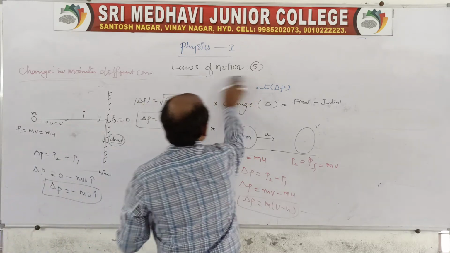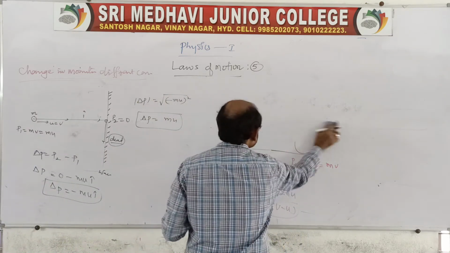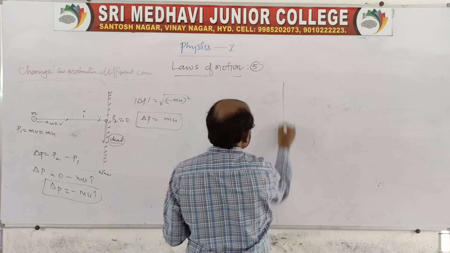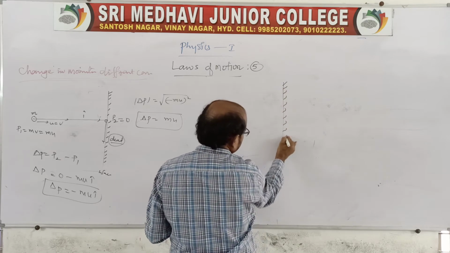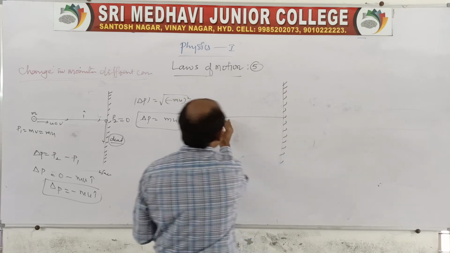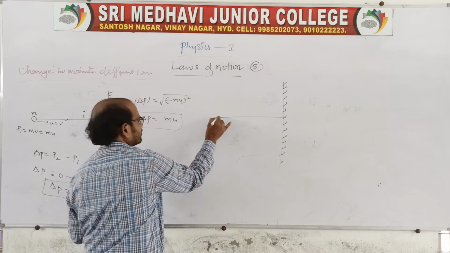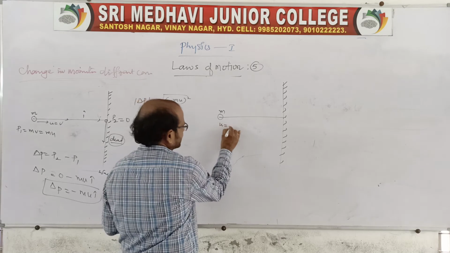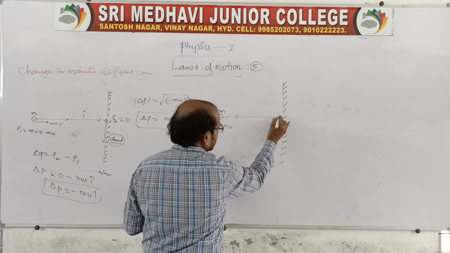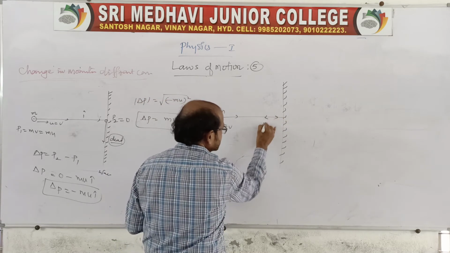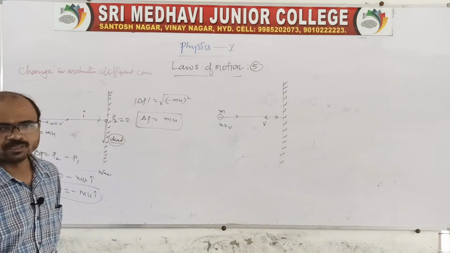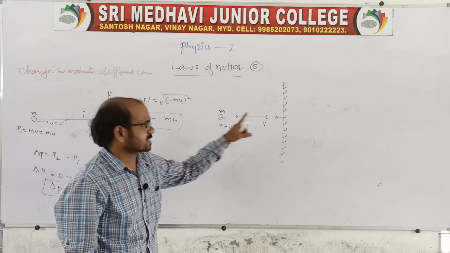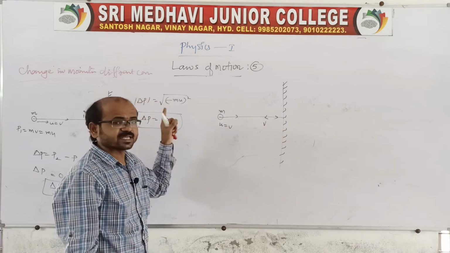Coming to the next case, I'll show you the change in momentum again. Same situation, you take it clear, and it is a normal. The ball of mass m is moving with velocity u, or you say v, and it strikes the wall and rebounds with the same velocity. Very simple. So the ball of mass m, moving with velocity u or v, strikes the wall and rebounds with the same velocity.